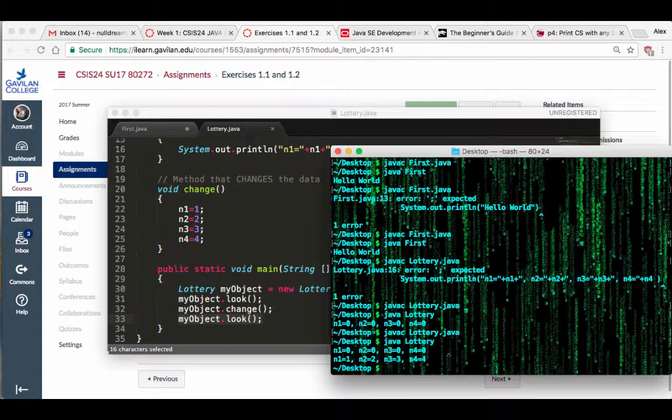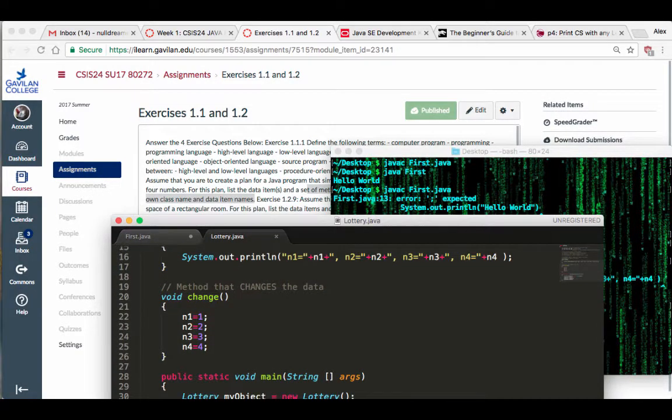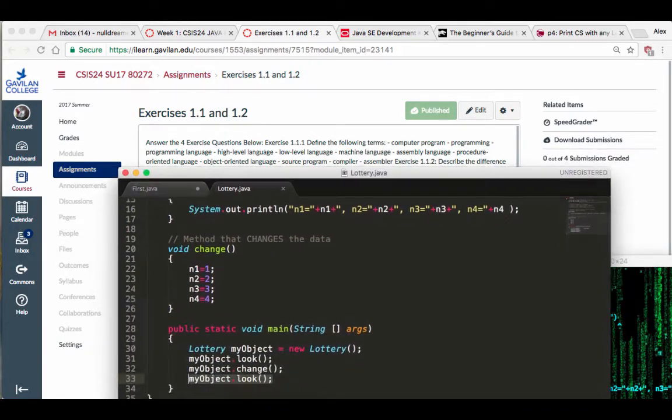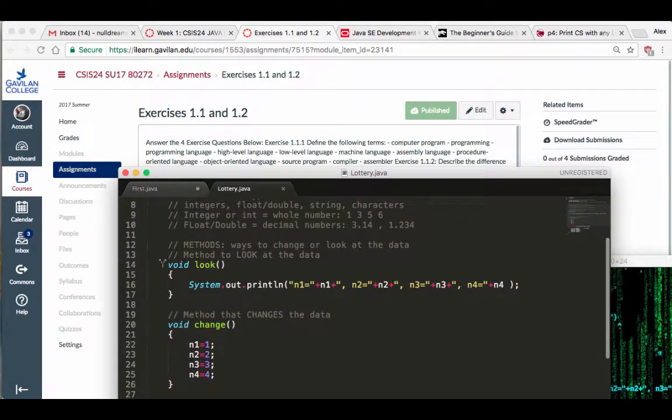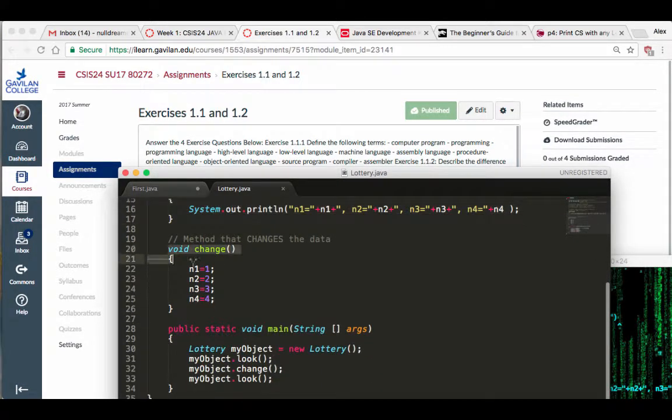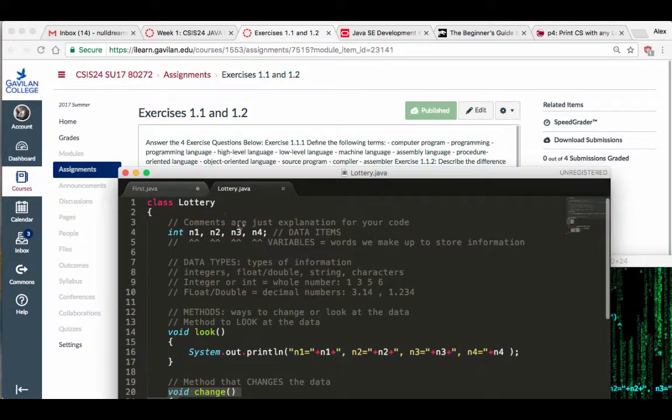Good? Okay. So that is basically what they're asking you here. What kind of things are you going to need? Well, you're going to need these data items that we just made up. We're going to need a way to look at them. We're going to need to have a way to change them. And this is how pretty much every Java program is. Right? You're going to have some kind of an object.